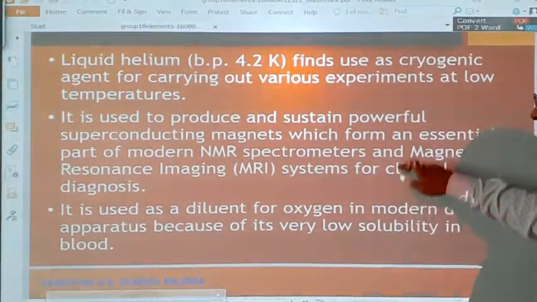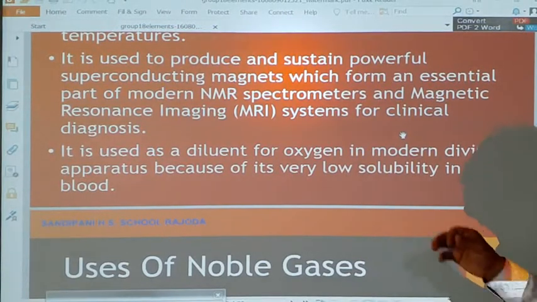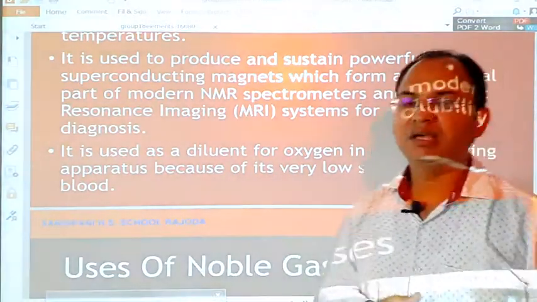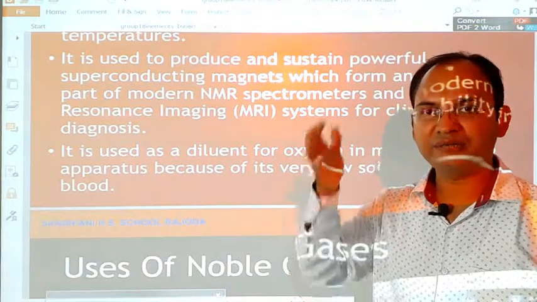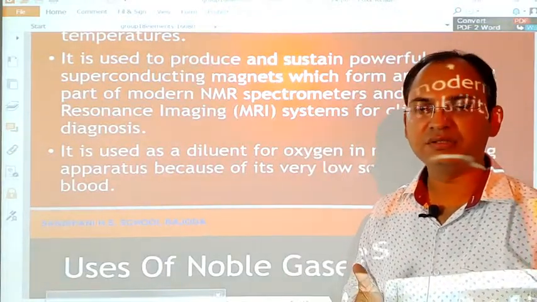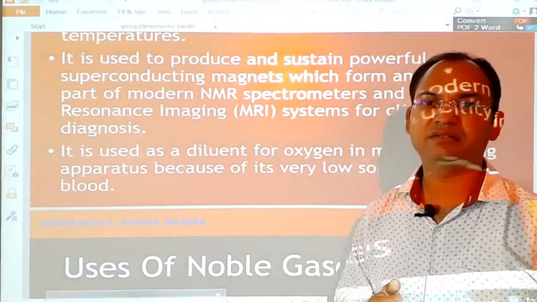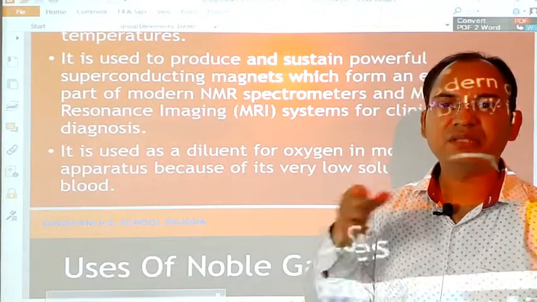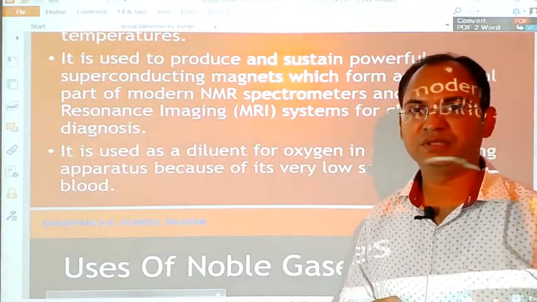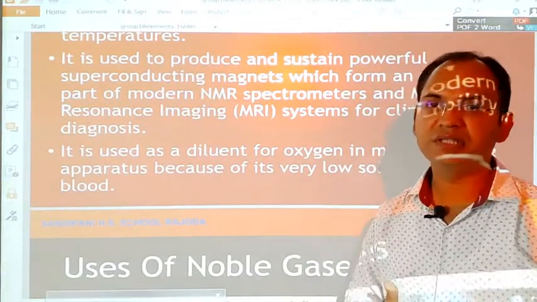It is used as a diluent for oxygen in modern diving apparatus because of its very low solubility in blood. Students, when divers go inside the oceans or to great depths in the ocean, they carry an oxygen cylinder on their back. That cylinder does not contain only oxygen but a mixture of helium and oxygen, and helium is used because of its low solubility in the blood.